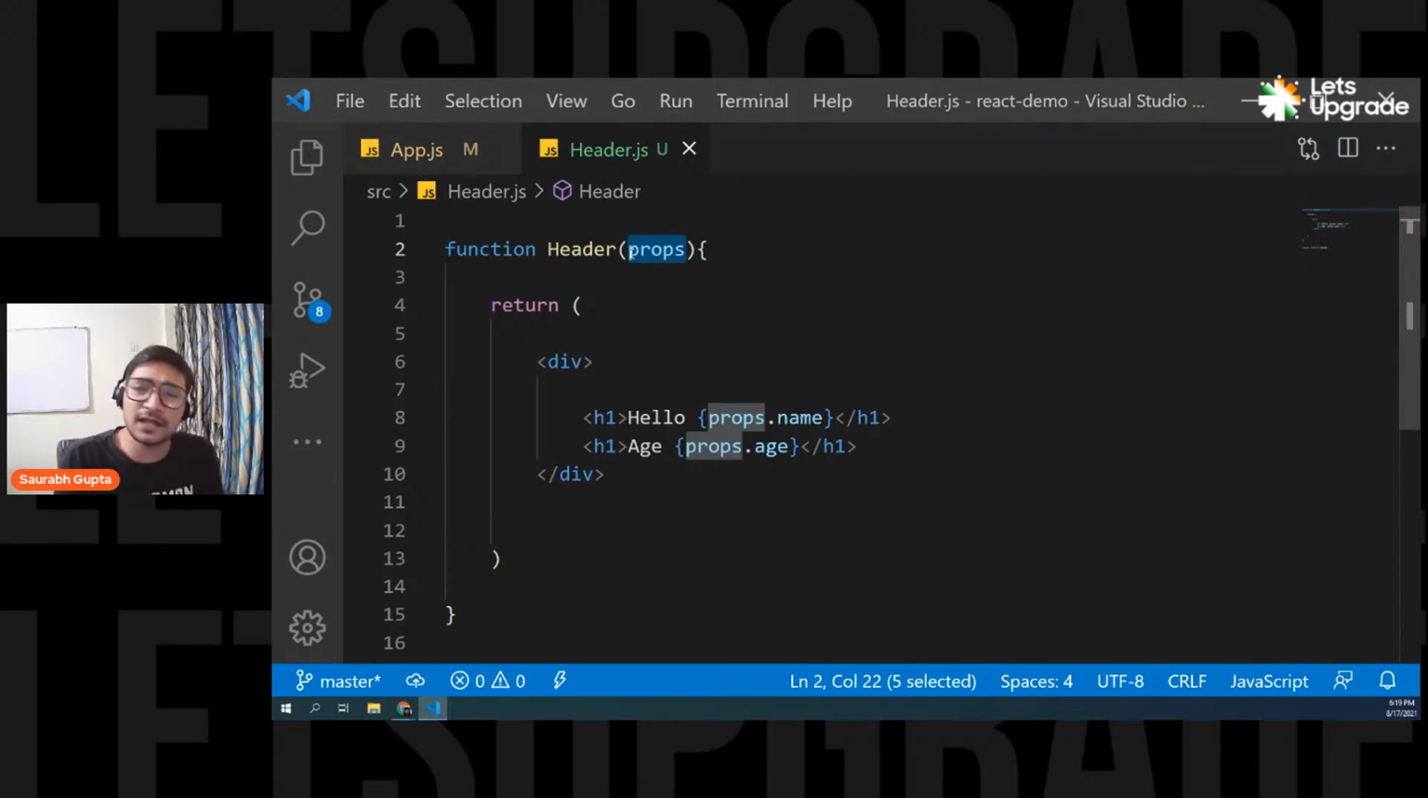There are a lot of internal properties. Like this name and age are two properties that I created. But props also has some other properties, like navigation and routing properties. But we are not using them right now. In future, you're going to see them. So don't worry about it.